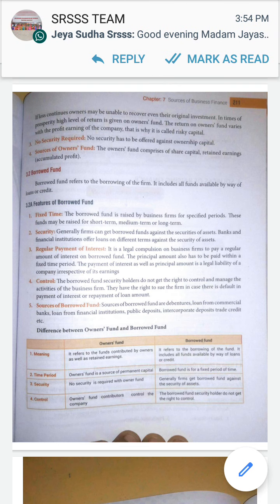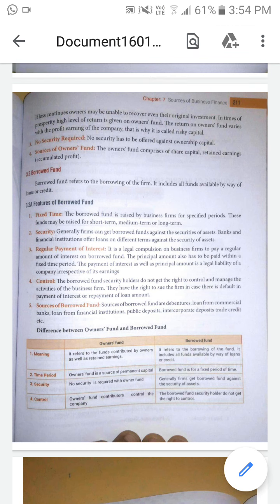And next one is borrowed fund. What are the sources of borrowed fund? Some of the sources of borrowed fund are debentures, which we will see later. Next we are going to study about debentures, loans from commercial banks and other financial institutions, public deposits, intercorporate deposits, and trade credit. These are some of the sources of borrowed fund.